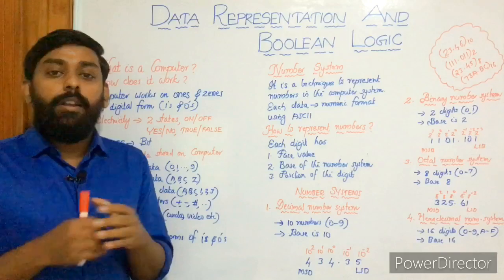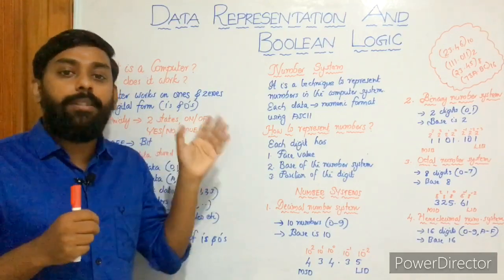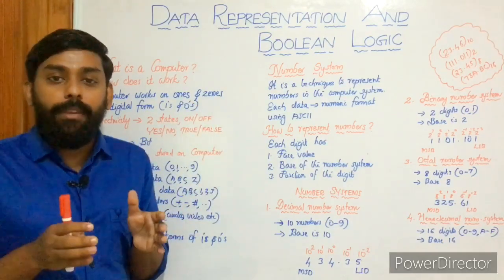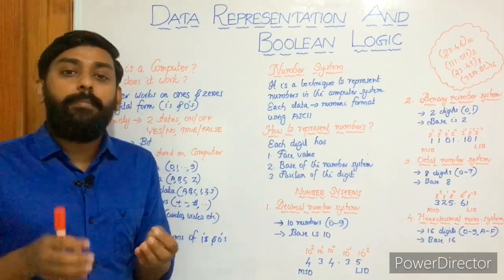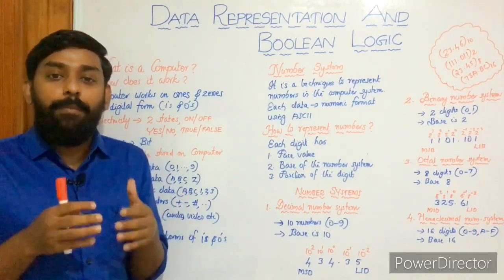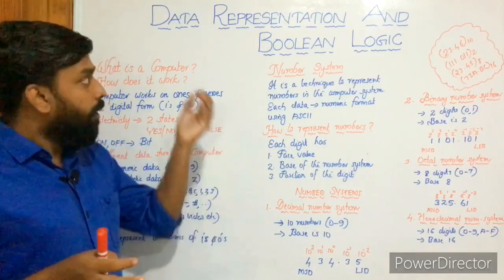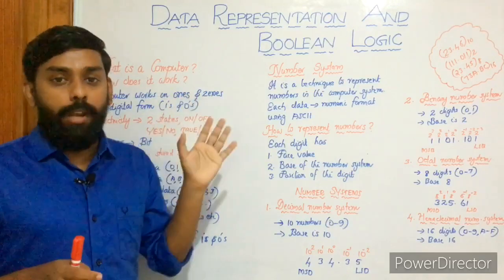In Plus One, we will be mainly focusing on three core topics. The first one is data representation and Boolean logic. Second, Python programming, and finally database concepts and SQL. This course mainly aims at the students of CBSE and various other states. All can benefit from it. So the first chapter we will be learning is data representation and Boolean logic.